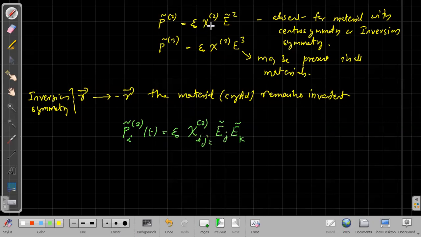Remember, this chi2 is a third rank tensor, not second rank. The chi1 is a second rank tensor.